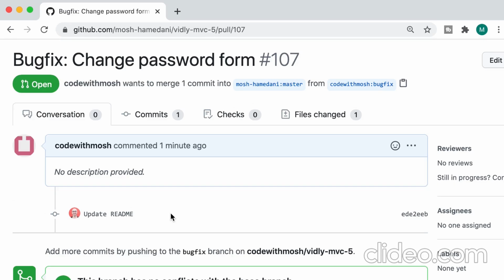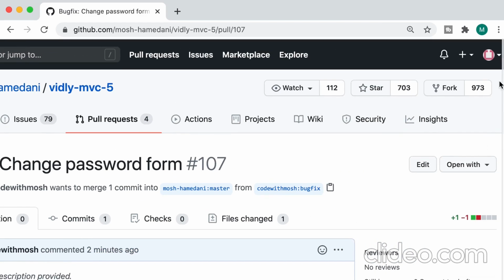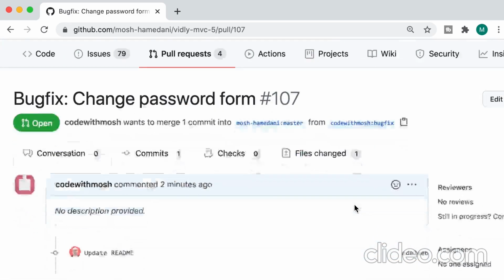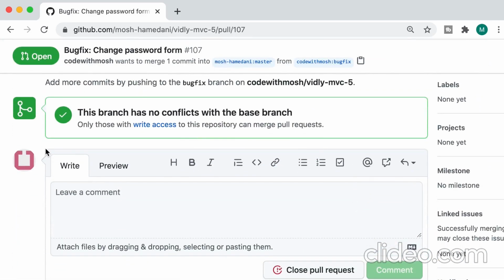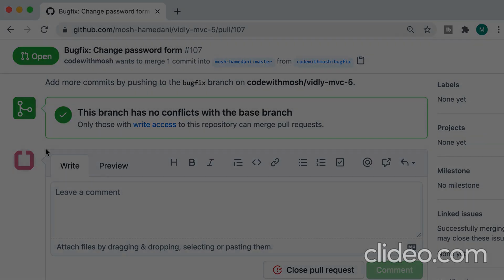So just like before, we can have a conversation, the maintainer can request changes, and the contributor can push new commits. At some point, when the maintainer is happy, they can come over here and merge this pull request. Now here's the interesting part. Currently, I'm logged in using my Code with Mosh account, so I'm a contributor to this repository. Now look, I cannot merge and close this pull request. Only the maintainer can do this.